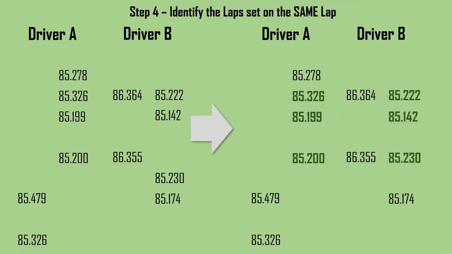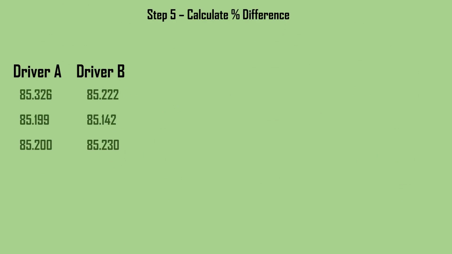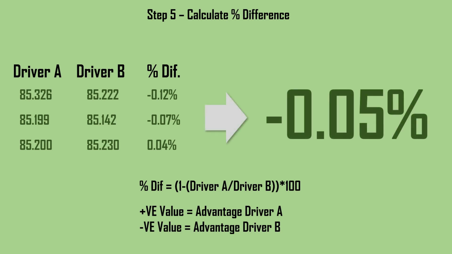And then from step number 4, with the identified laps on the same lap, we move to step number 5, which is to then calculate the percentage difference across these lap times, which is doing 1 minus the driver A's lap time divided by the driver B's lap time times by 100 to get these percentages here, where a positive value is an advantage for driver A and a negative value is advantage for driver B, and these percentages across all of the remaining laps can be averaged to give an overall difference for that race.